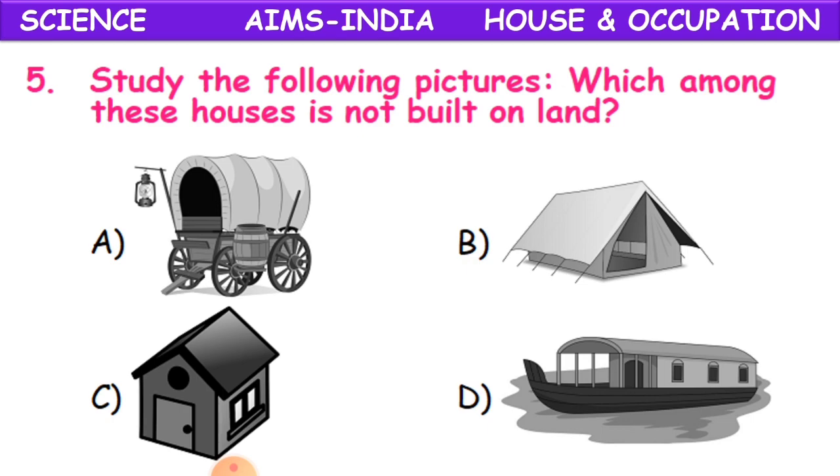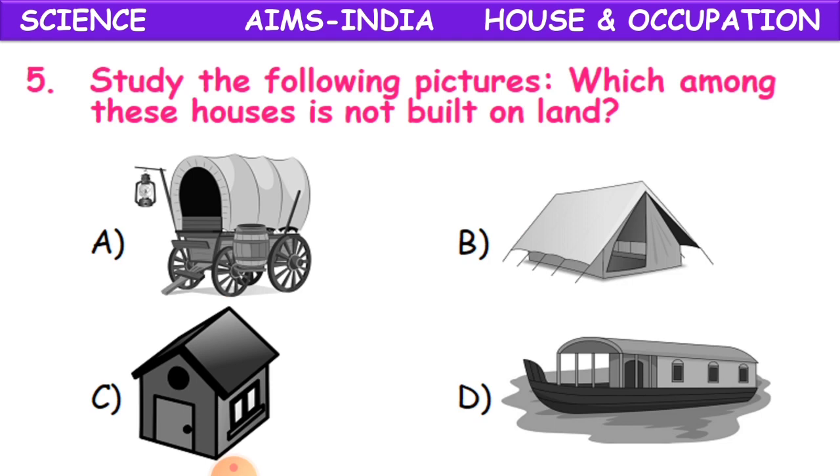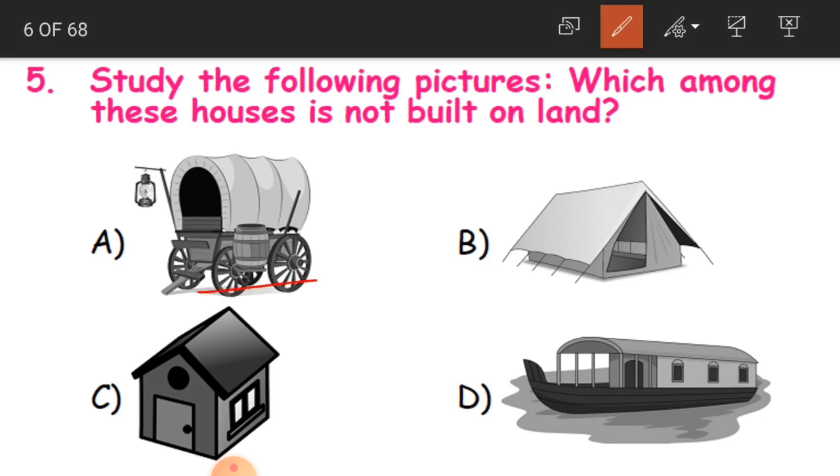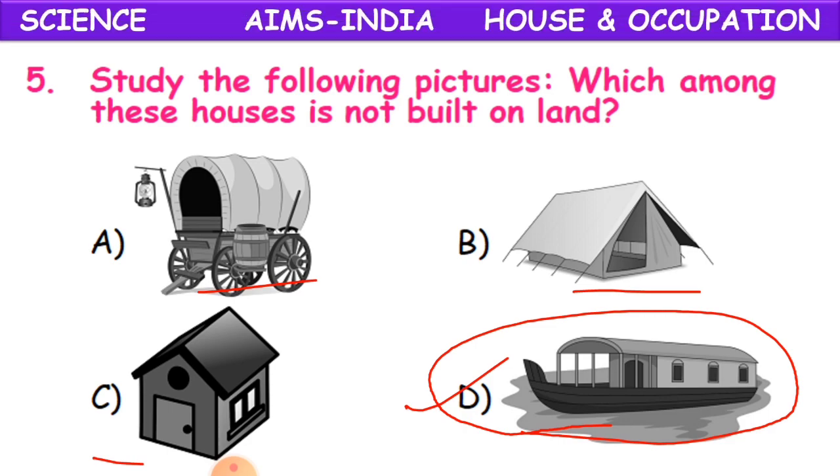You have a caravan, where we can travel from one place to another place. This is a tent, this is a pakka house, and what is this? This is also a house which is built on a ship which travels on the water. Did we build this house on the land? No. We have built this house on the water. So that is why D is the correct answer.